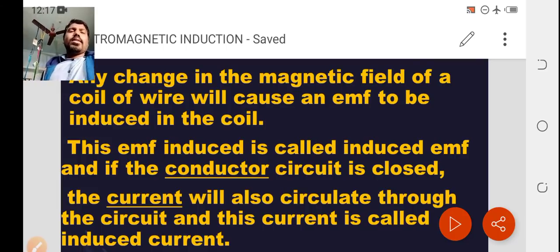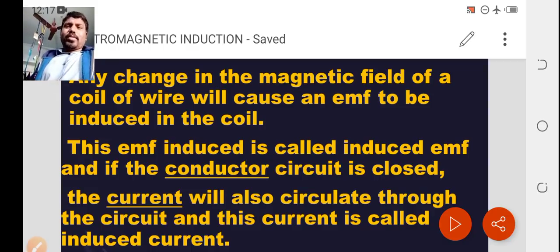That means if you have a varying magnetic field, then according to the variation of the magnetic field, an EMF is produced. Whatever EMF is produced in a coil is considered induced. Induced means affected.